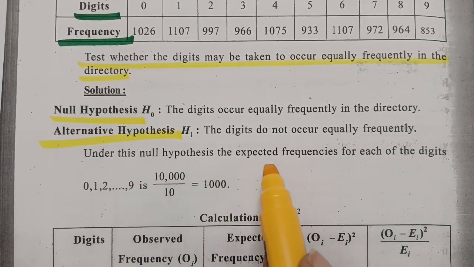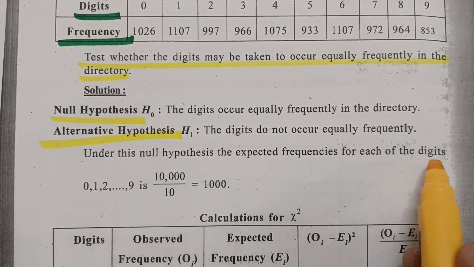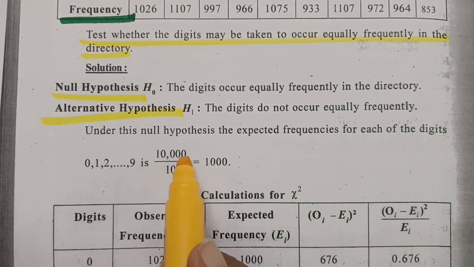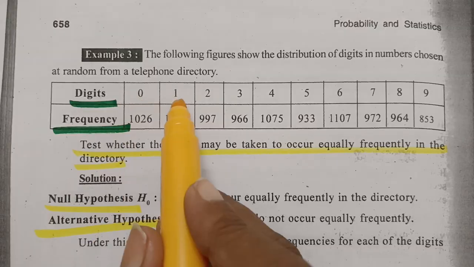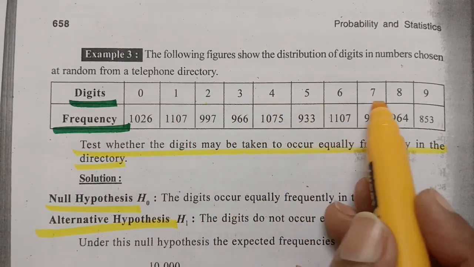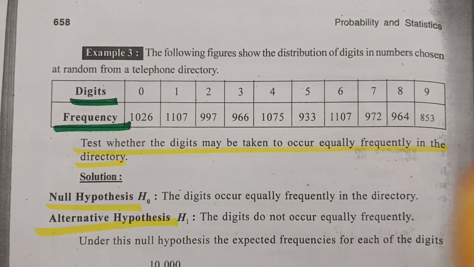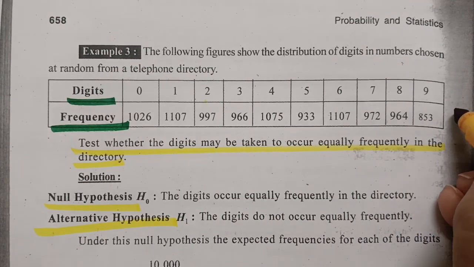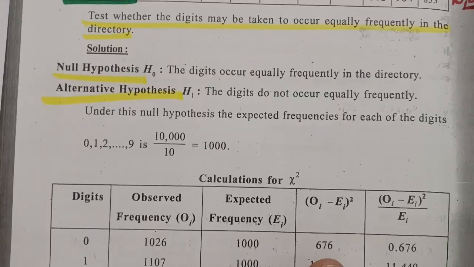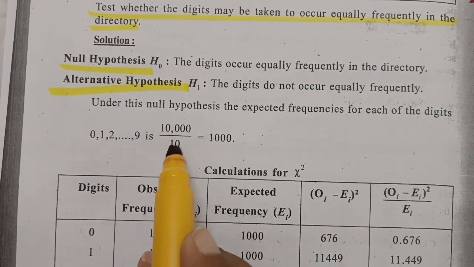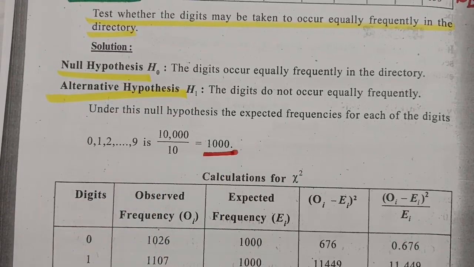Under this null hypothesis, the expected frequency for each of the digits is 10,000 by 10. See here how many numbers there are: 1, 2, 3, 4, 5, 6, 7, 8, 9, 10. If I make an addition, the total is 10,000. So the expected value here is the mean value, that is 10,000 by 10, which is equal to 1,000.